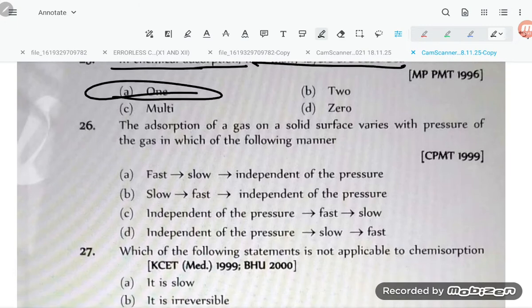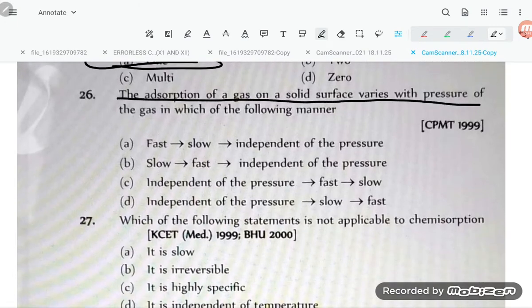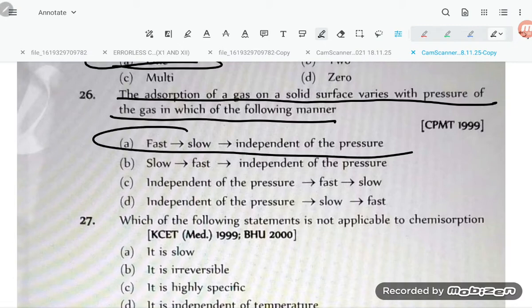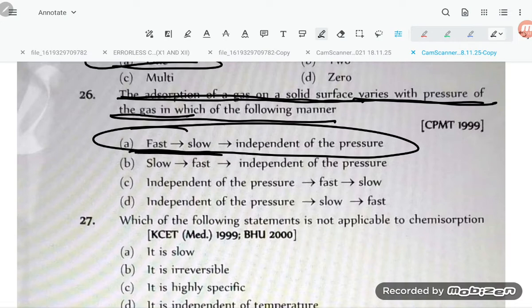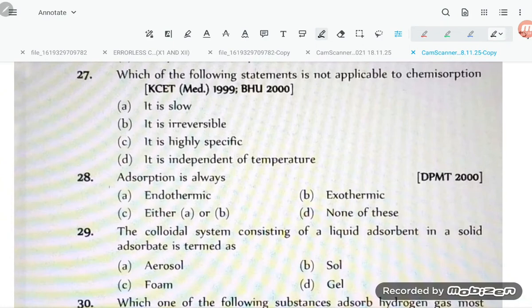Okay, now let us move to question number 26. The adsorption of gas on a solid surface varies with the pressure of the gas in which of the following manners? Option number A is correct: fast, slow, independent of the pressure. Firstly, when the pressure is applied, it will be very fast, then it will become slow, and then it will become constant.